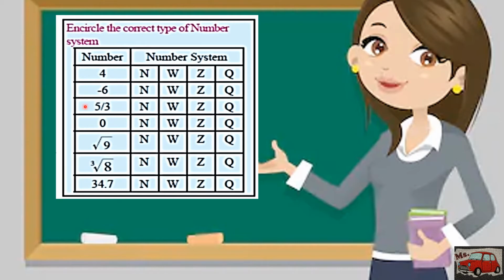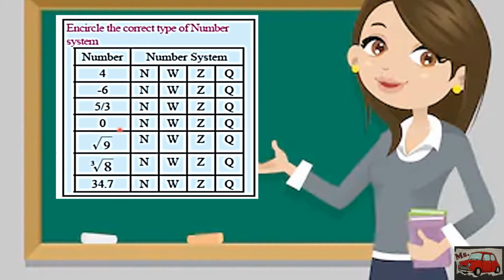How about 5 over 3? Is this a counting number? No. Is this a whole number? Definitely no, kasi may butal yan, di ba? How about integer? No, because integer is also a whole number. Is this a rational number? Yes. Naka-fraction na siya.